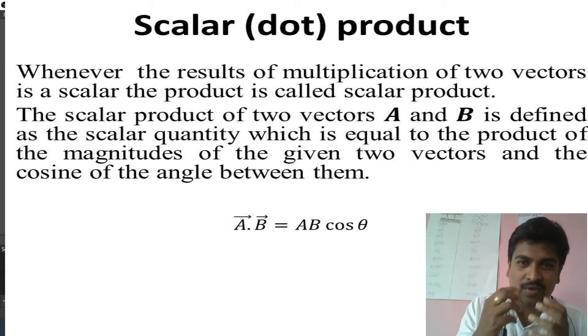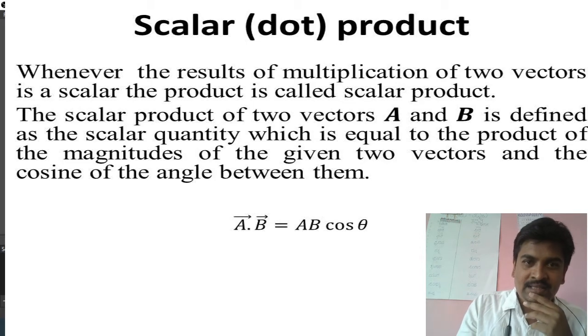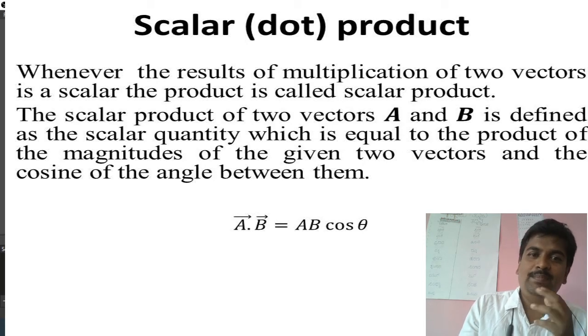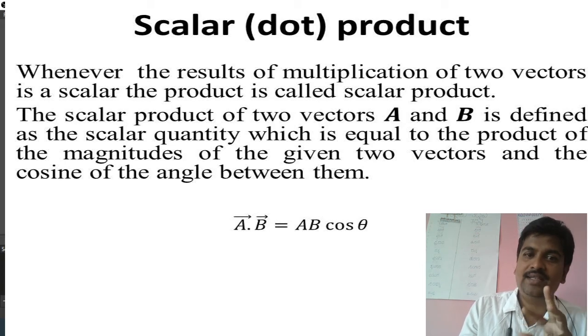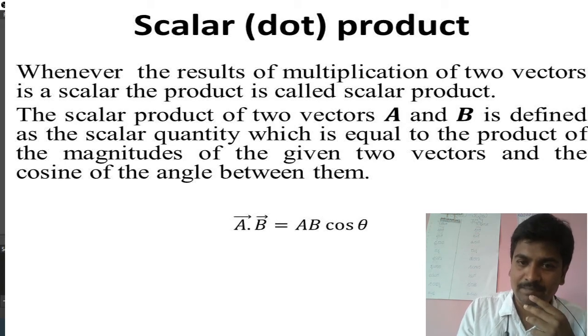How am I doing this? The scalar product of two vectors A and B can be defined as the scalar quantity which is equal to the product of the magnitudes of the two vectors and the cos of the angle between them.